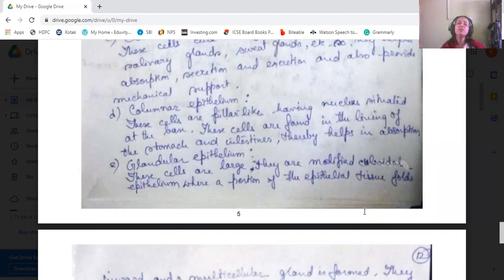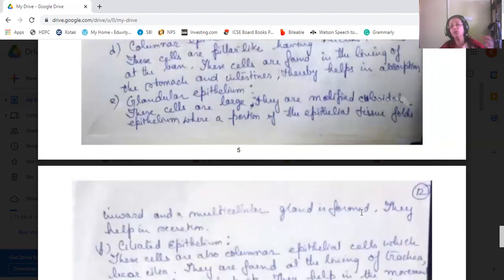Okay. Then glandular epithelium. These cells are large, they are modified cuboids. Okay. So cuboidal epithelial cells are modified into this layer. They are a portion of this cuboidal epithelial tissue. They are more folded. The epithelium gets folded inward, and a multicellular gland-like structure is formed, and that helps in the secretion process. This glandular epithelium helps in secretion.